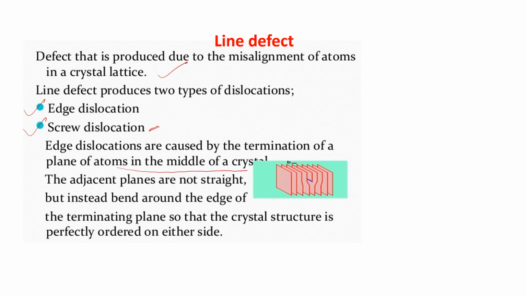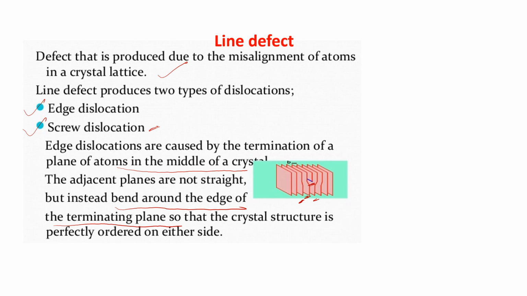Just see here, this one. This is showing the termination of a plane of atoms. The adjacent planes are not straight. Now see that this one is also not straight, this one is also not straight. There is a defect caused. You can see the figure. But instead they bend around the edge of the terminating plane, so that the crystal structure is perfectly ordered on either side.